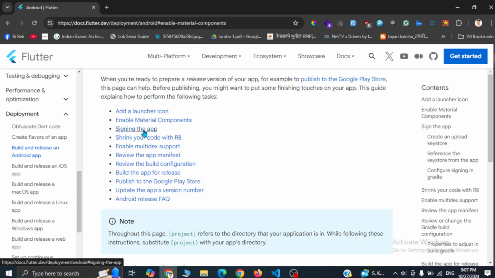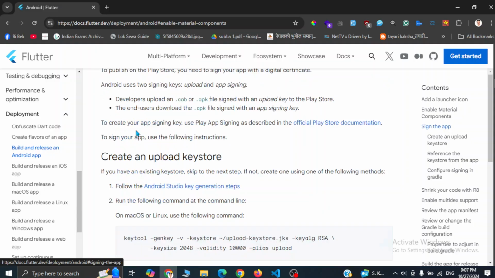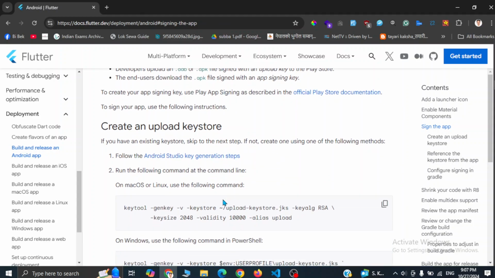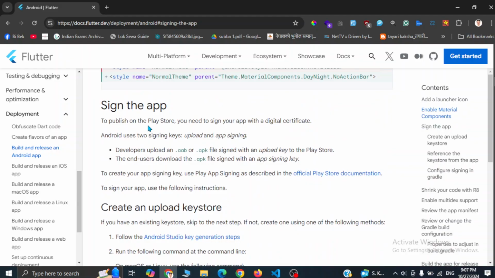And now the most important part here is signing the app, and this is the actual thing that we are doing in this video. Here you can see, to publish an app on the Play Store, you need to sign your app with a digital certificate. Android uses two signing keys, that is upload and app signing. Developers upload an .aab, which is an app bundle, or an apk file signed with an upload key. So first of all, we have to create an upload key and sign our app with that upload key.